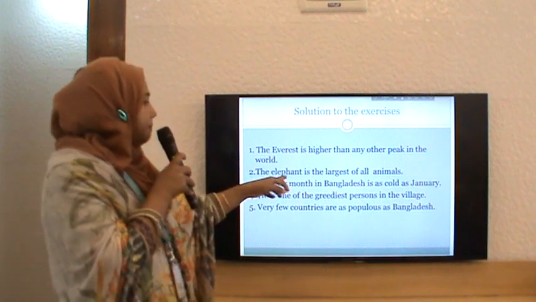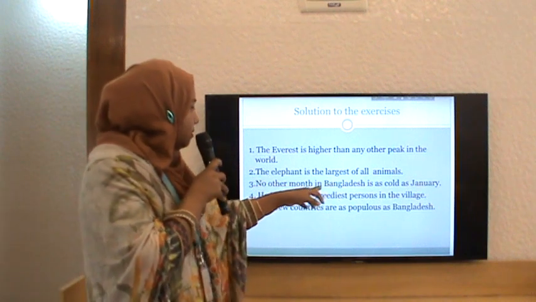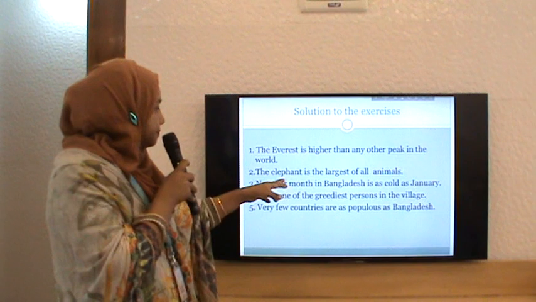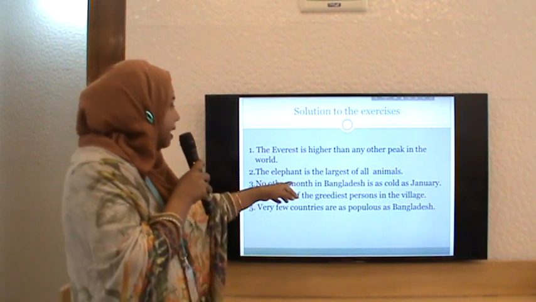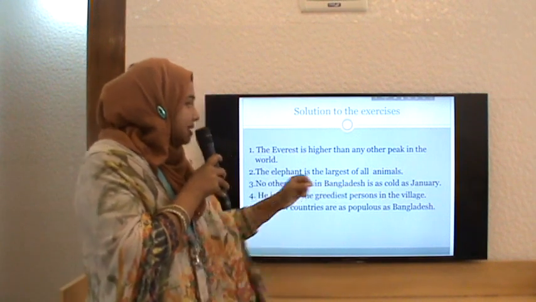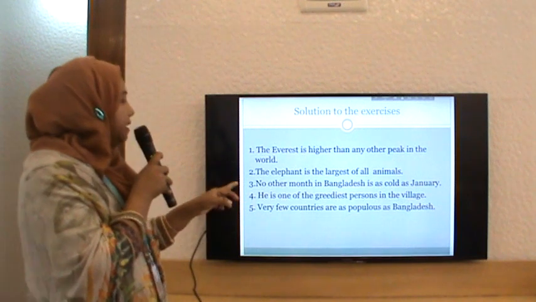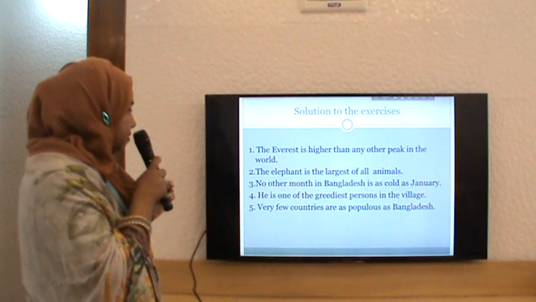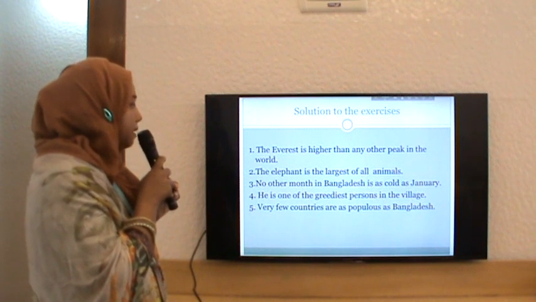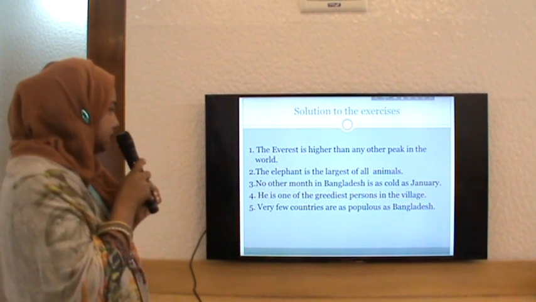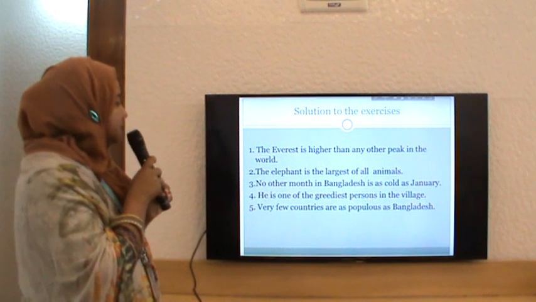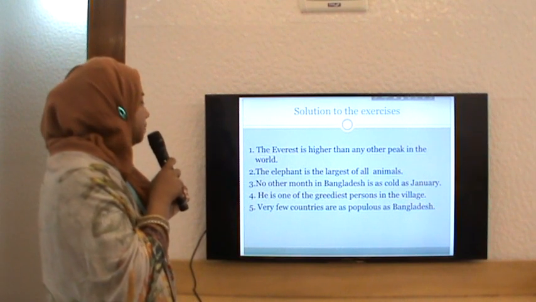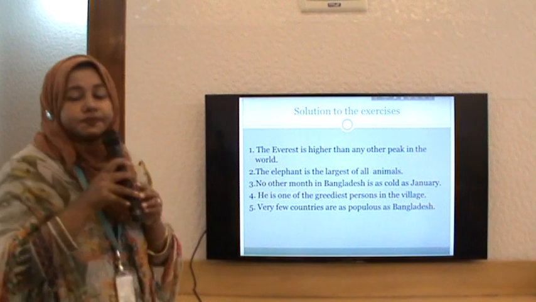No other month in Bangladesh is as cold as January. Here, "no other month," so the verb is "is." He is one of the greediest persons in the village. So after "one of the," the noun number is plural, that is, persons. Very few countries. So after "very few," the noun is plural: countries.